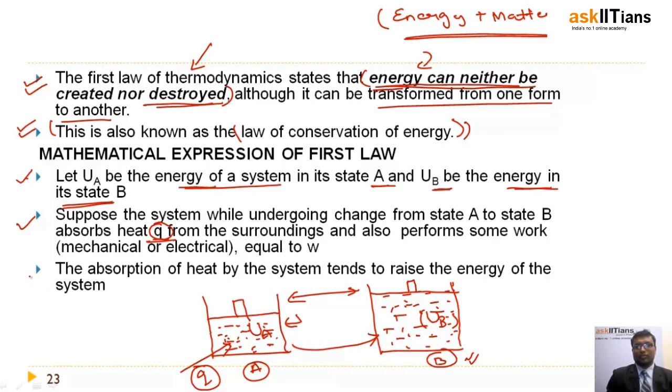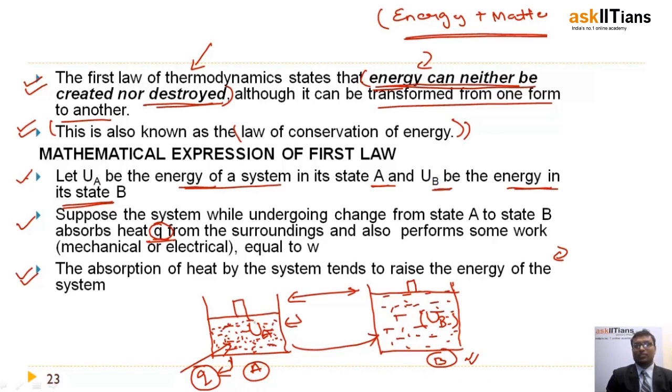Next important point, the absorption of heat by the system tends to raise the energy of the system. Obviously, right, friends? If you consider these are the gas molecules, what happens now? They take the heat and they vibrate at a higher rate.